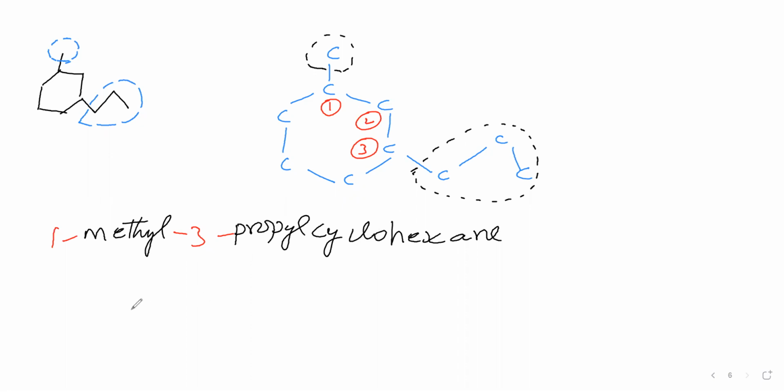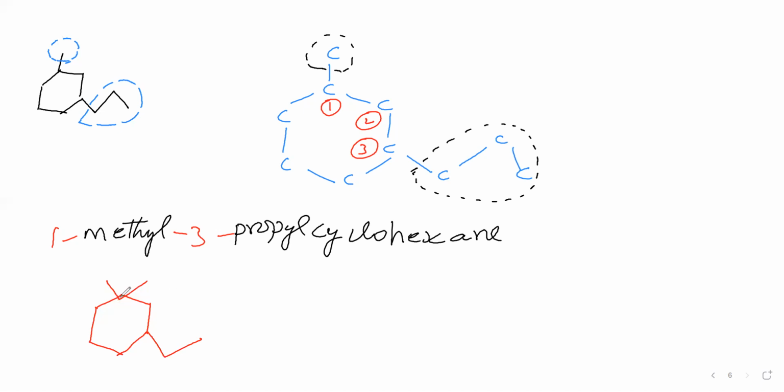Okay. Next, we will take another compound like this. Here, if you see, what are the branches present? At this carbon, 2 methyl groups are present. Here, an ethyl group is present. So in alphabetical order, ethyl comes first, next only methyl.